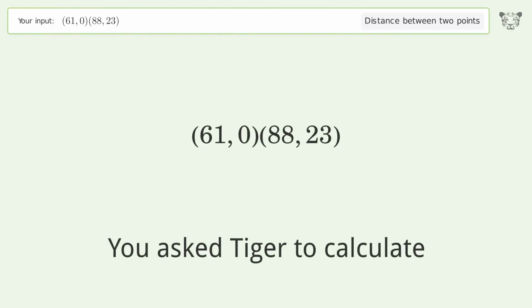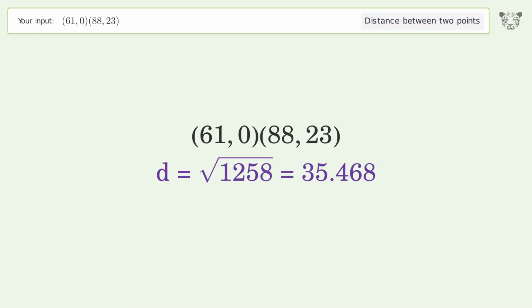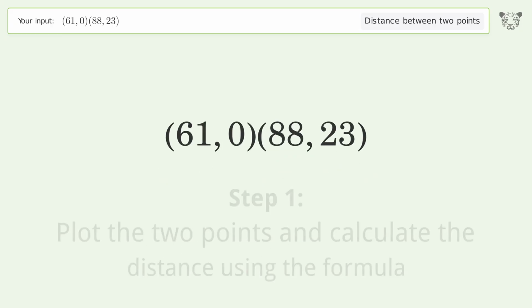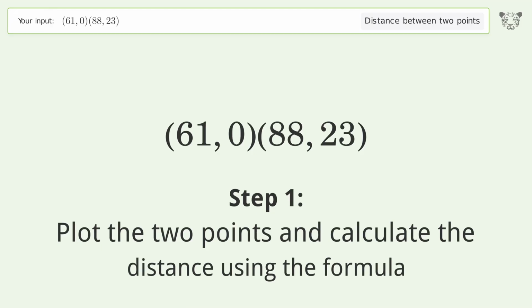You ask Tiger to calculate. This deals with the distance between 2 points. The distance between the 2 points is the square root of 1,258, or 35.468. Let's solve it step by step. Plot the 2 points and calculate the distance using the formula.